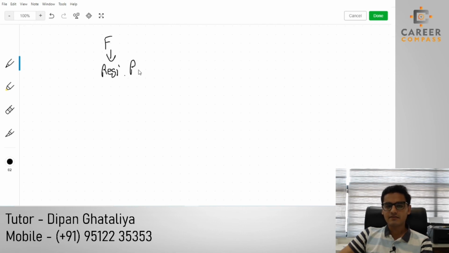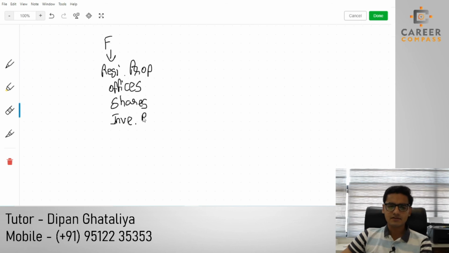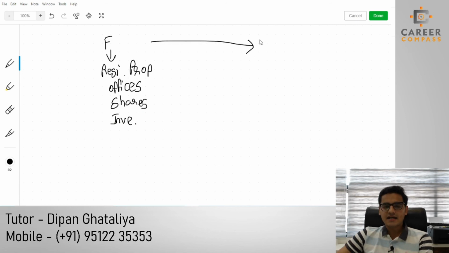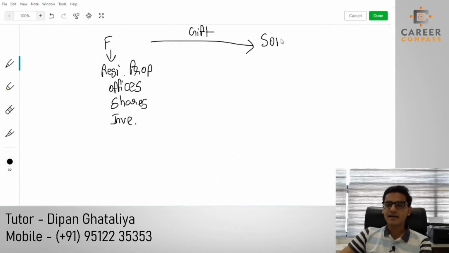Okay, the father had residential property, some offices, some shares, and some other kinds of investments, just as an investment. But what happened in this situation, students, when the father tried to gift all these assets to his son, at that time gift relief was not available.